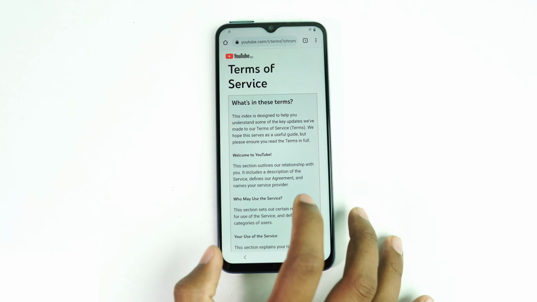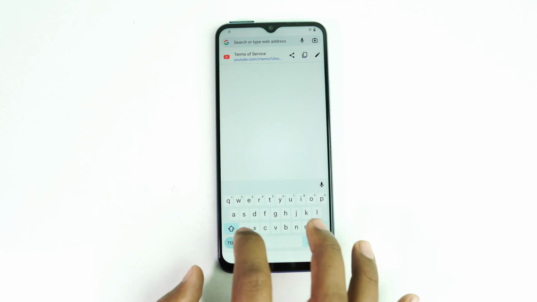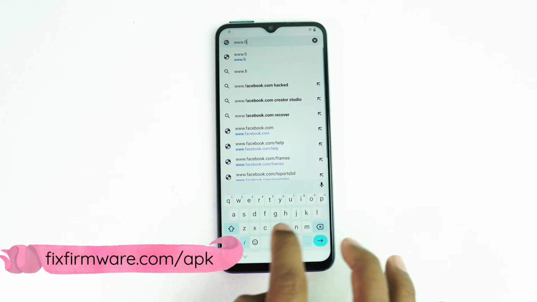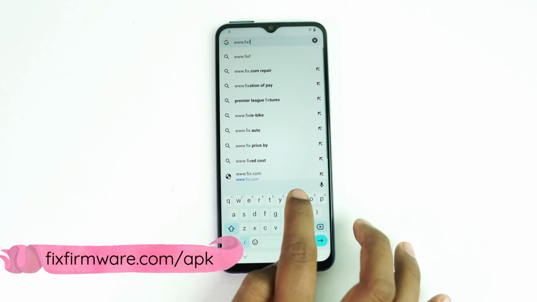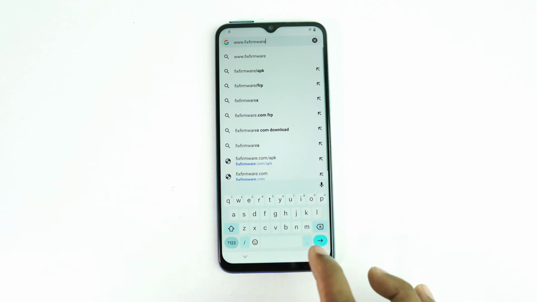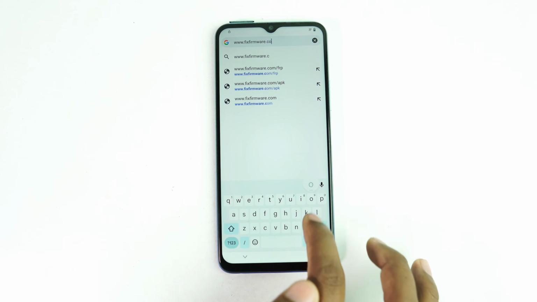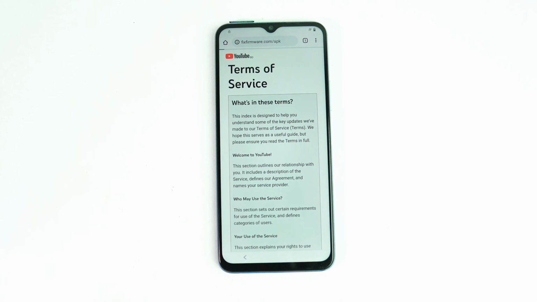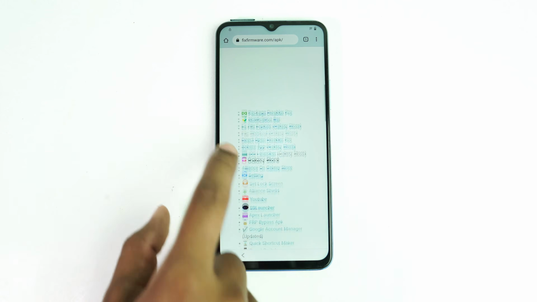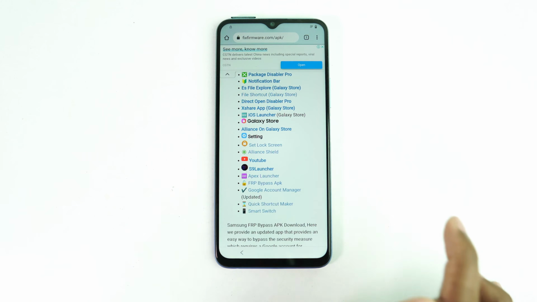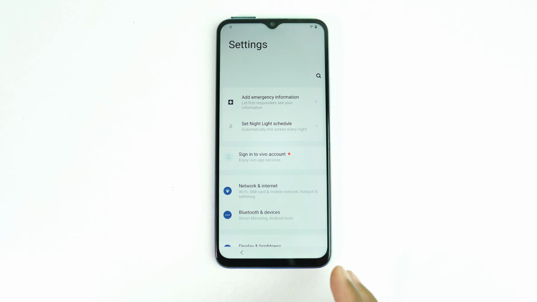Okay, now you visit my website, www.fixfirmware.com/apk. You enter this website directly. Then scroll down, and below you can see this setting icon. You click this setting option and your phone settings will open.